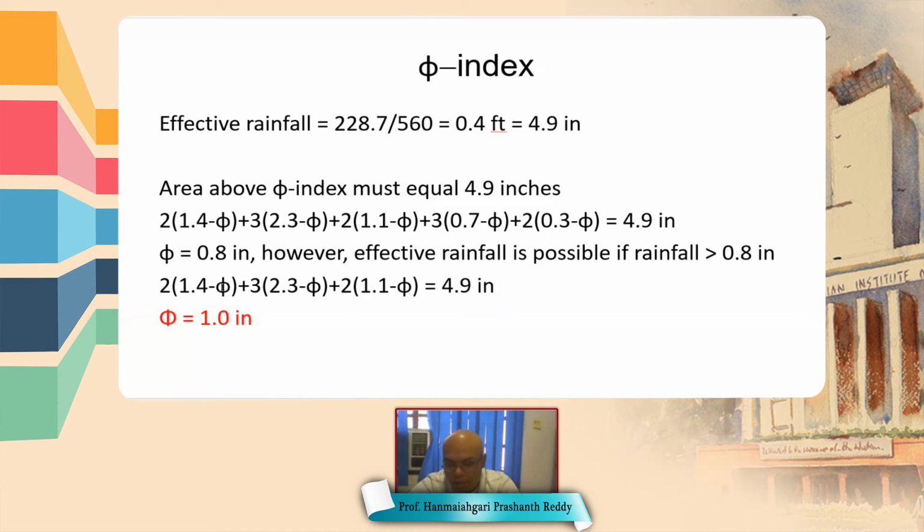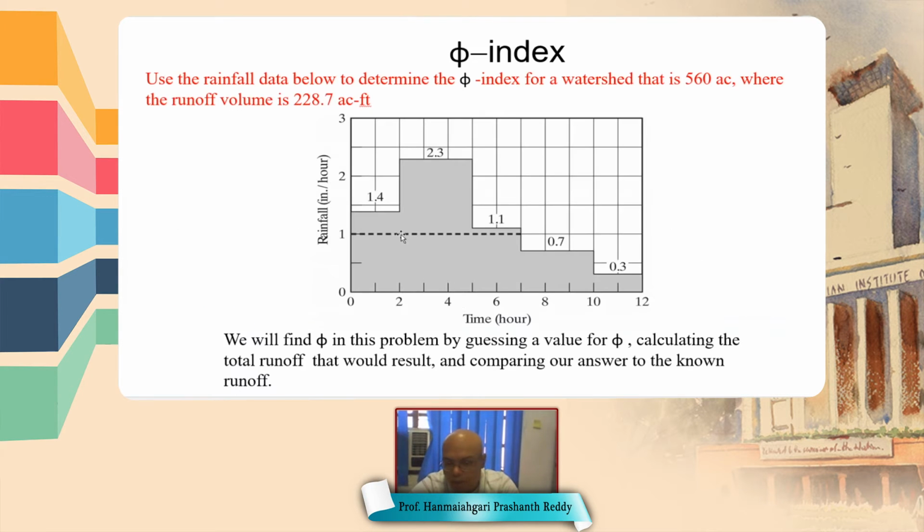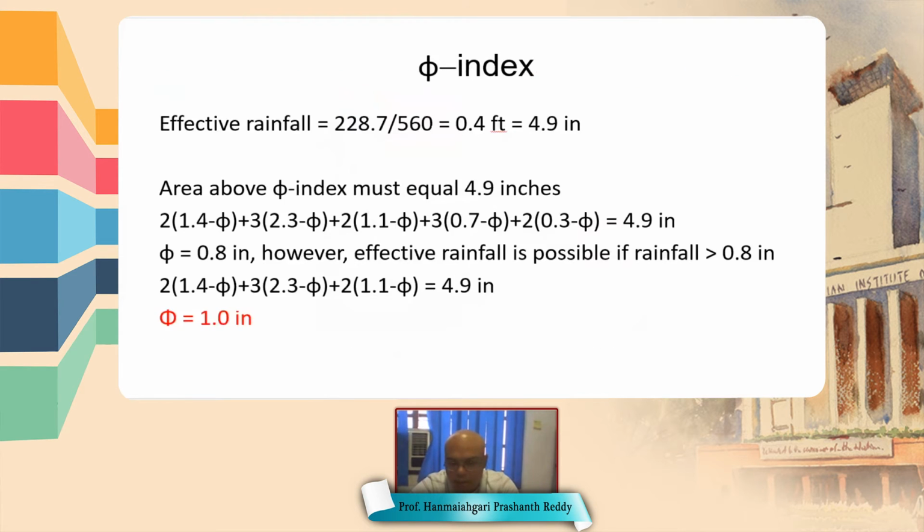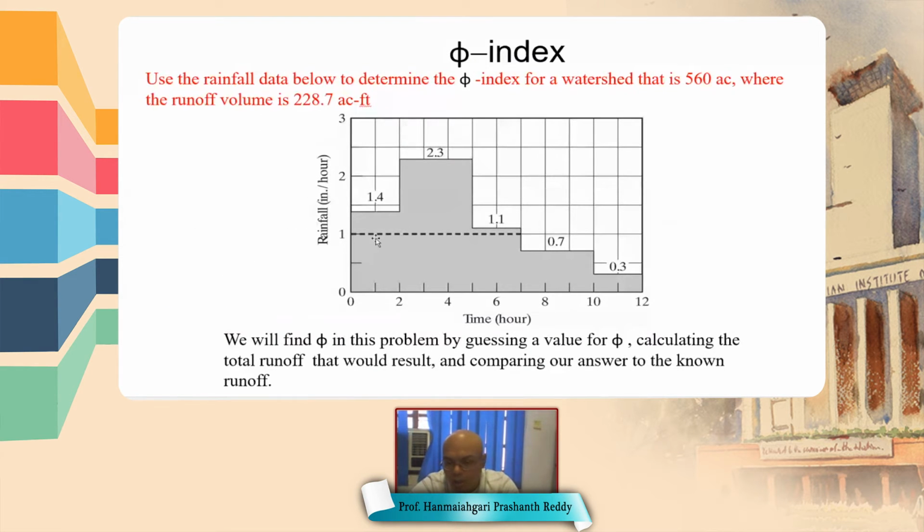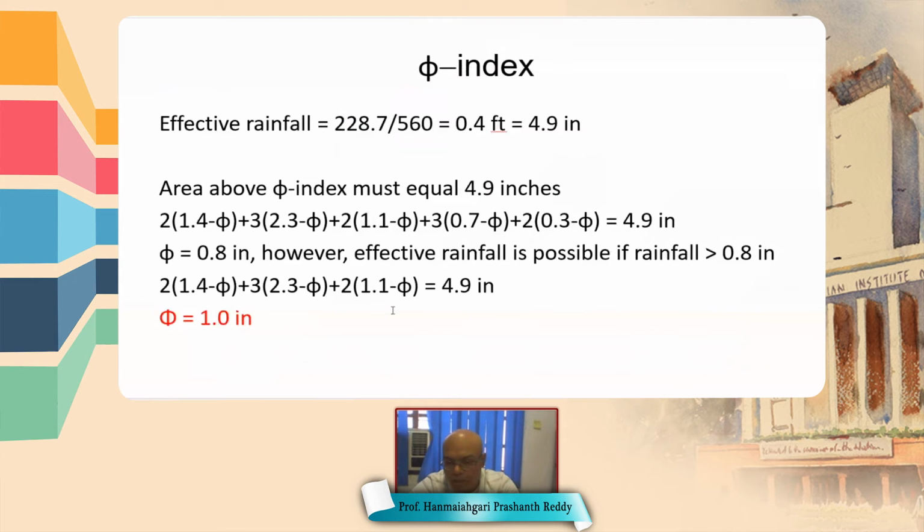So 2 into 1.4 minus phi, plus 3 into 2.3 minus phi, plus 2 into 1.1 minus phi is equal to 4.9 inch. From this, phi is calculated as 1.0 inch. Now we have to cross verify this 1.0 inch, which is less than these three rainfall events. So our assumption is correct. From these calculations, we can say that during this storm, in this given watershed, the infiltration rate is 1.0 inch per hour.